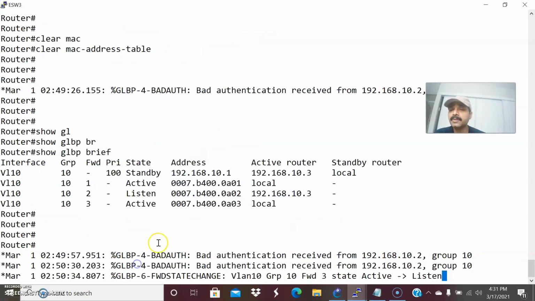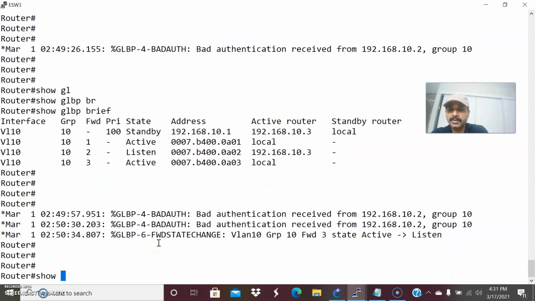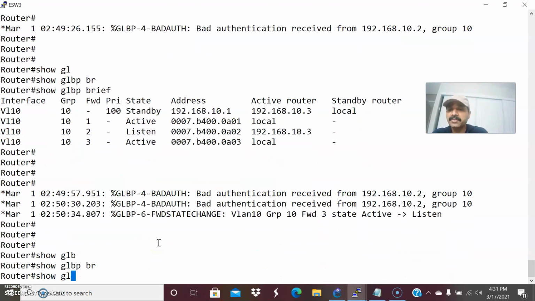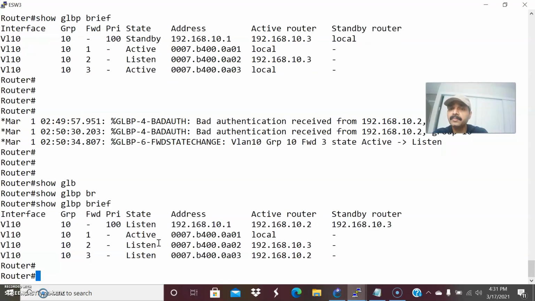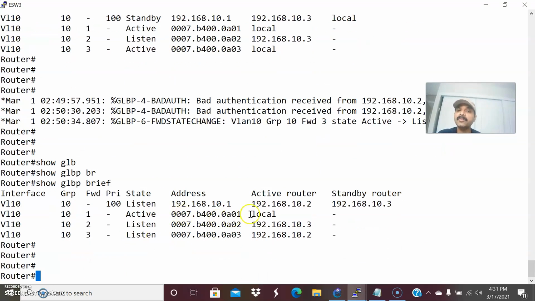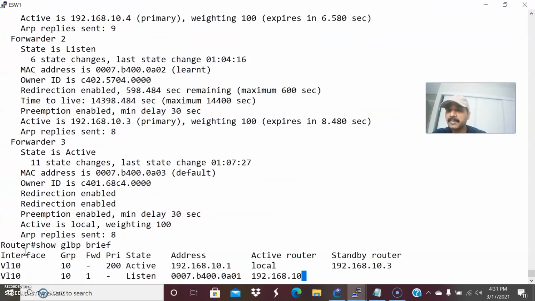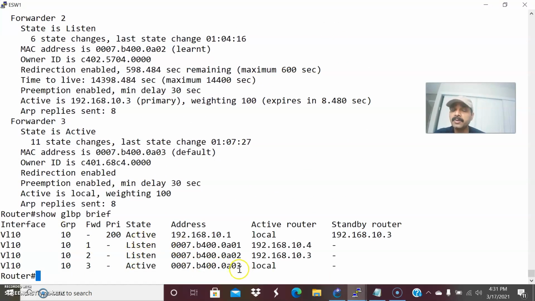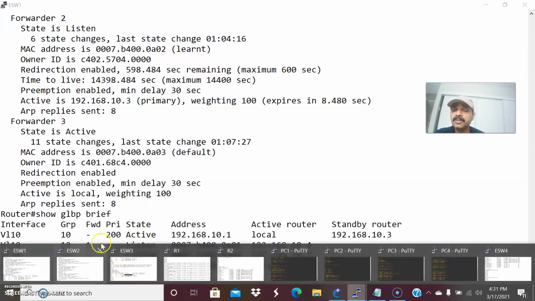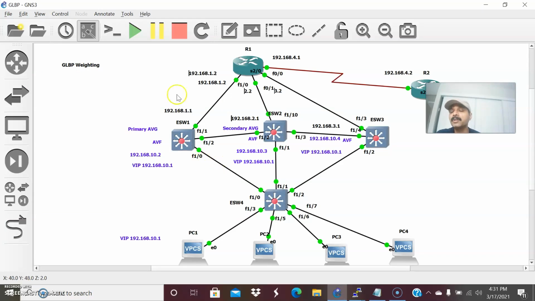Let us see the third one. Show GLBP brief. So this is active for forwarder 01. So the first one we saw is active for forwarder 03, the second is 02, and the third is 01. So this is the scenario if I'm not doing any shutdown.